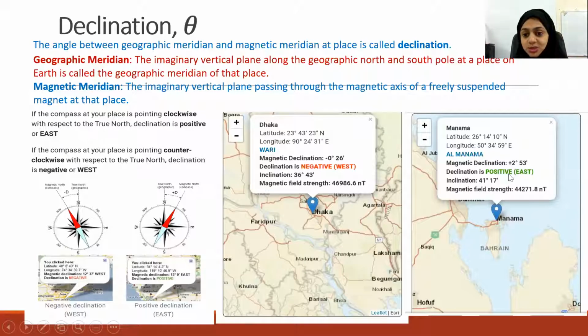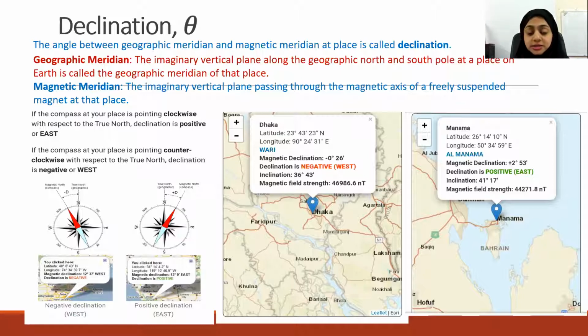In Bahrain. So I also collected the value of declination in Manama. It's positive. What does that mean? It means that it's towards the east. The magnetic meridian is towards the east of the true north, or the geographic north. The magnetic meridian has a declination of 2 degrees 53 minutes towards the east. Okay, so that is what we call declination, which is one of the elements of Earth's magnetism.